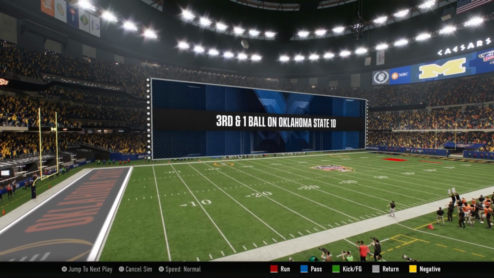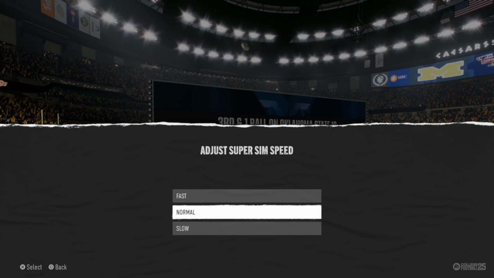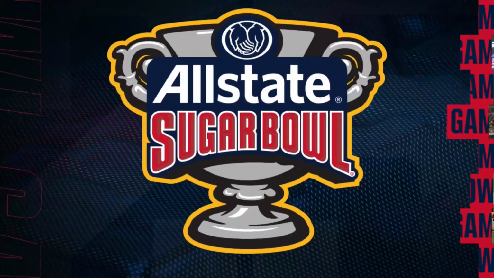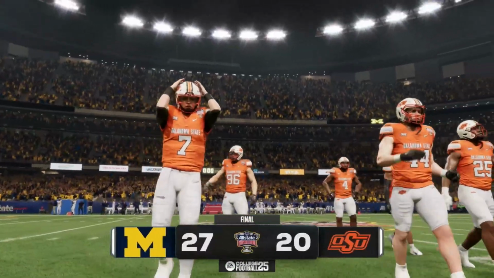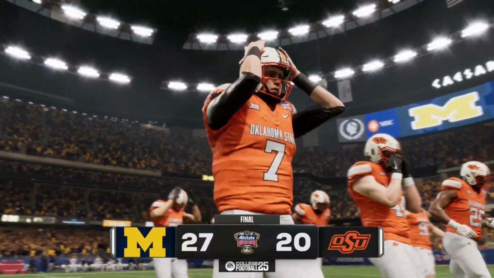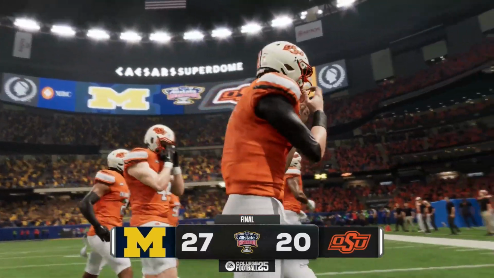It is going to be there. Let's just go to fast because I think this one's over. Yeah, that is the game. We make it to the Sugar Bowl. Alan Bowman doing the surrender cobra. We lose this one, unfortunately.